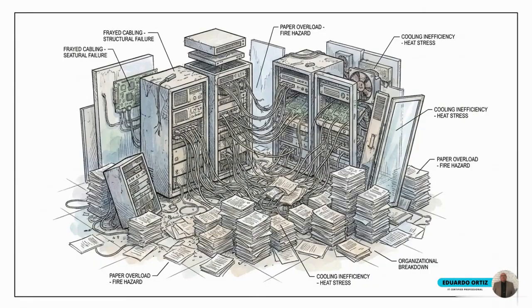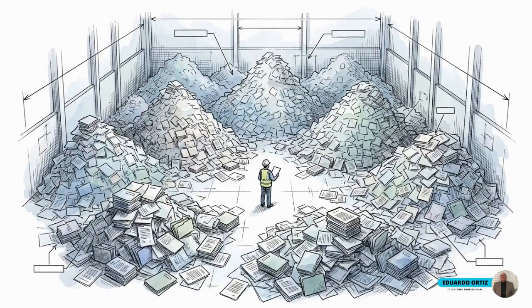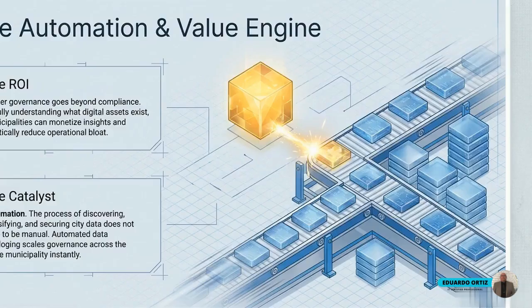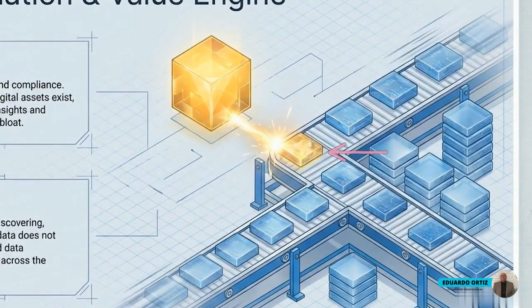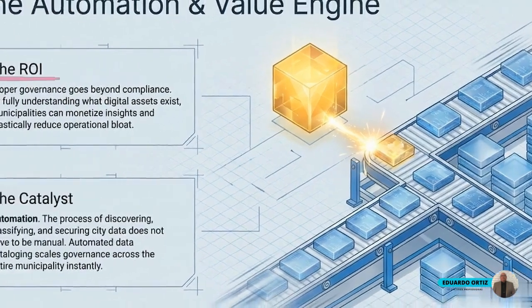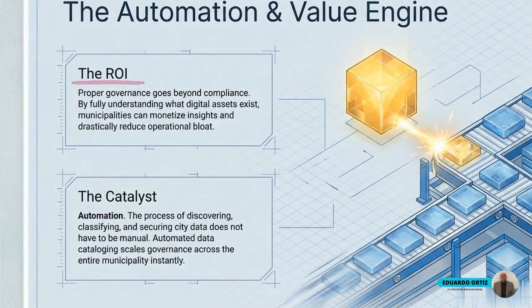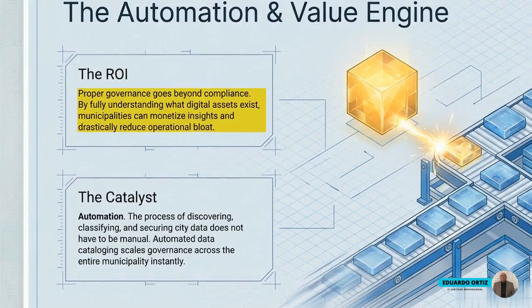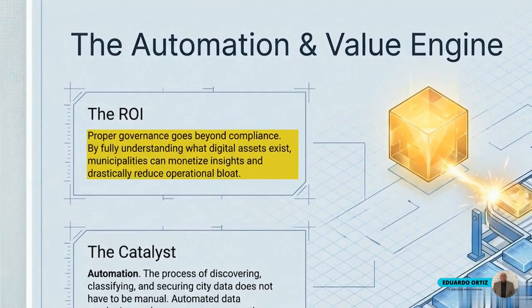Executing this complex governance blueprint manually across every municipal department is impossible. The conveyor belt diagram illustrates how automation scales these processes. By instantly discovering and classifying data, cities can govern their entire digital footprint without increasing headcounts or operational complexity. As detailed in the text blocks, proper governance delivers a tangible return on investment. It allows municipalities to extract and monetize insights from previously dormant digital assets.